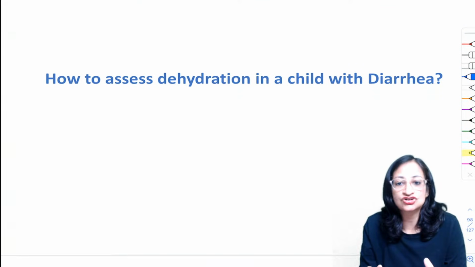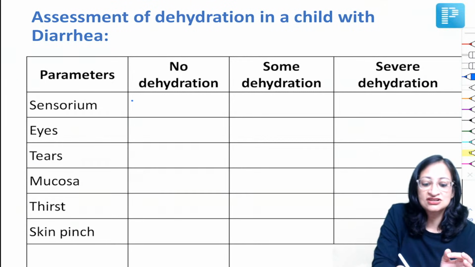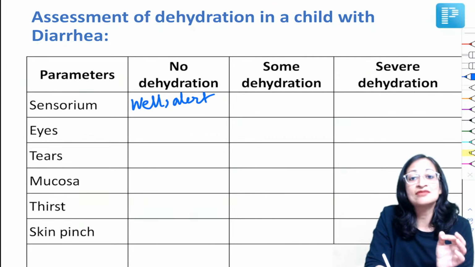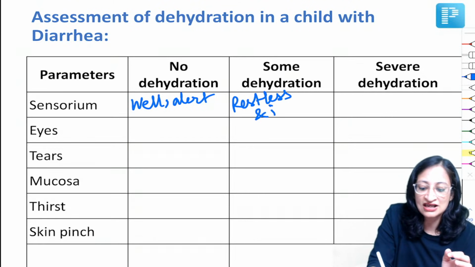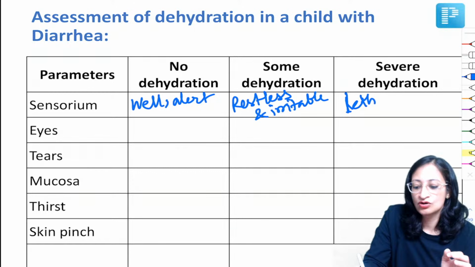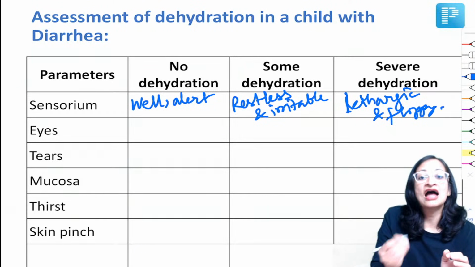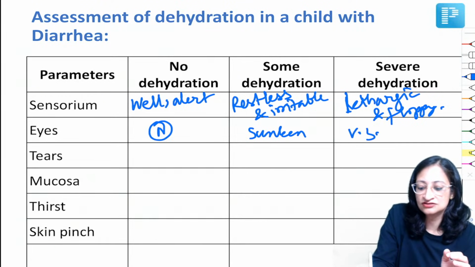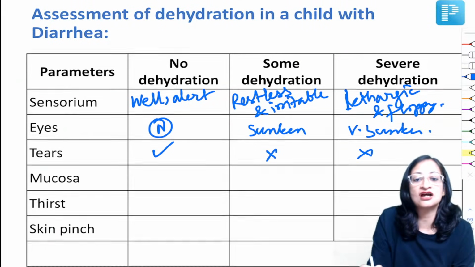So how to assess dehydration in a child with diarrhea from a given case scenario? Very, very important. Look at the sensorium. If the child is well, active and alert, no dehydration. In some dehydration, the child will be restless and irritable. In severe dehydration, the child will be lethargic and floppy, totally limp. Eyes may be normal in no dehydration, sunken in some dehydration, very sunken and dry in severe dehydration. Tears are normally present but absent in some and severe dehydration.